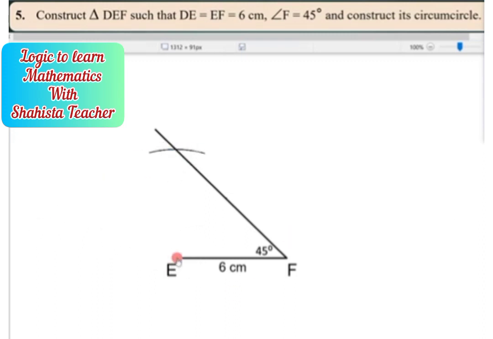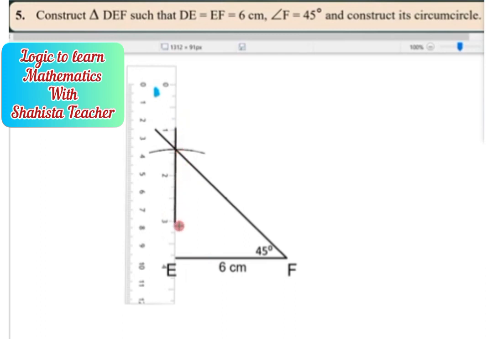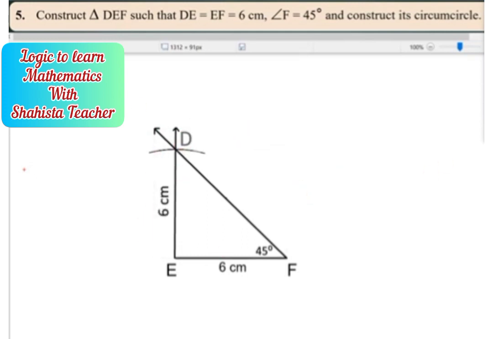That means D is equal to 6 centimeter. Draw a line after drawing this arc. With the help of this arc we are drawing one line. Now we have to construct here. See, 45 degree is given, angle F is 45 degree. Now we are going to construct the circumcircle, not the incircle. But before that we have to draw an arc so that we can draw the circumcircle.